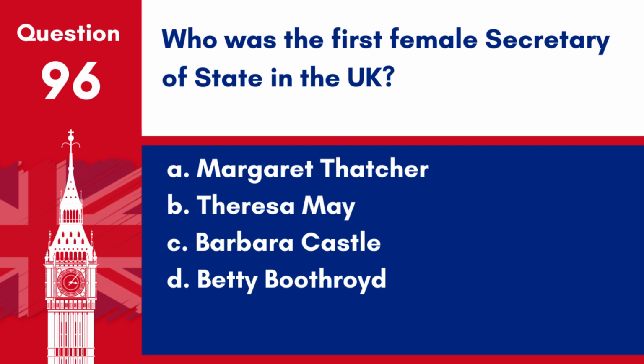Question 96. Who was the first female Secretary of State in the UK? A. Margaret Thatcher. B. Theresa May. C. Barbara Castle. D. Betty Boothroyd. Answer: C. Barbara Castle. She served as Secretary of State for Employment and Productivity, among other cabinet positions, known for her strong influence on labour relations and social policy reforms.